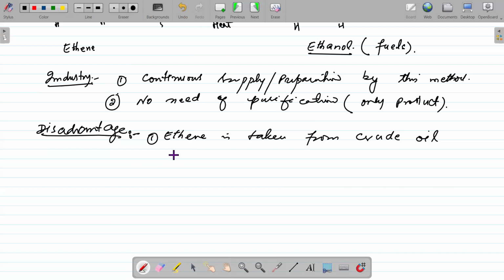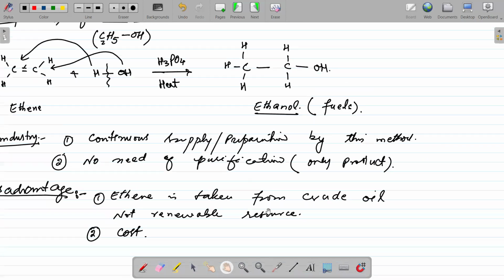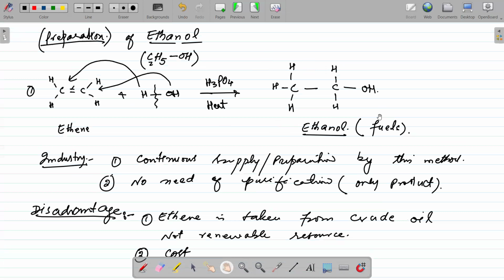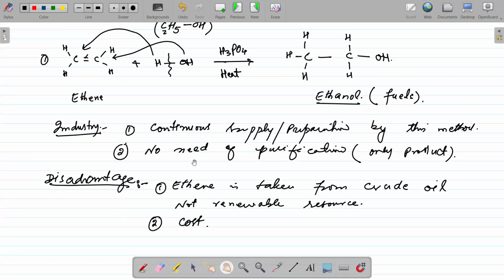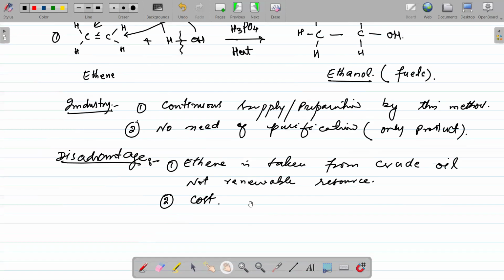So ethene is taken from crude oil, which is not a renewable resource. So it can end at some time. Clear? And also in industry, you can see it is costly. Cost is also another disadvantage of this method. Continuous production of alcohol is possible by this. No need of purification. These are the advantages, but there are some disadvantages as well. You can see not a renewable resource.